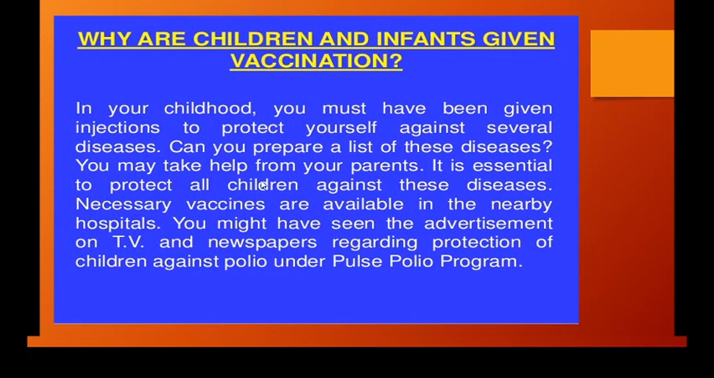So in your childhood you must have been given injections to protect yourself against several diseases. That is what I discussed before. Just prepare a list of these diseases. When you were small, you were given injections to protect yourself against some of the diseases which came during your childhood time. So you have to mention those diseases. You can take help of your parents. It is essential to protect all children against these diseases.